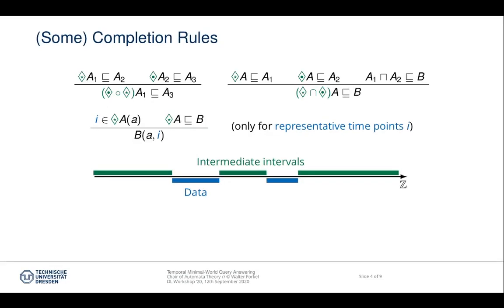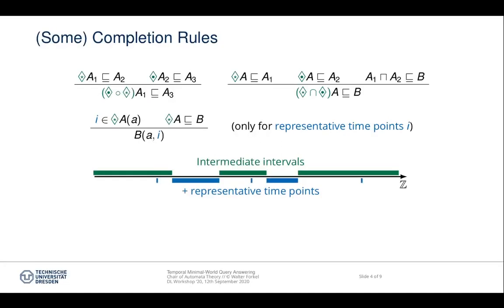So there's one special thing about time points in our logic. Because information about a patient usually contains large temporal gaps, we assume that only the time points are defined at which some facts exist. So in order not to introduce exponentially many intermediate time points, we limit ourselves to one representative for each intermediate interval, which leads to a linear number, with respect to the input, of time points in the ABox. So here you can see, suppose just the blue time points occur in the ABox.